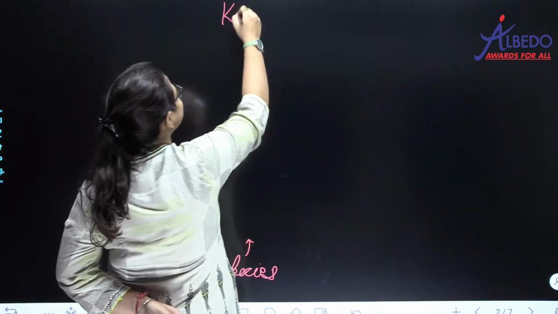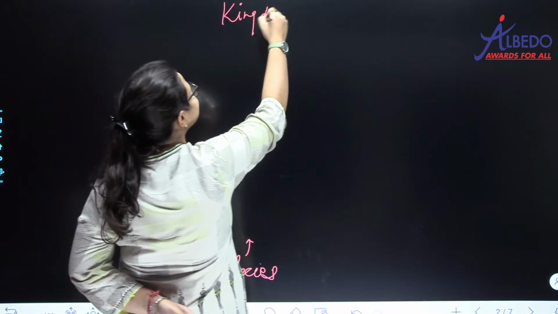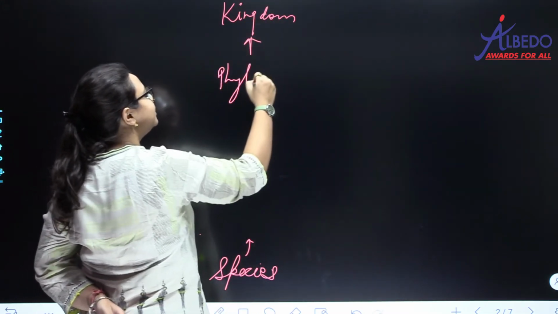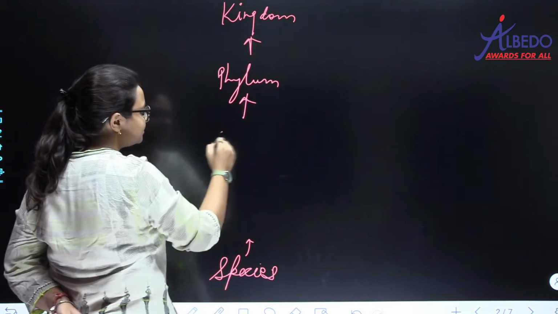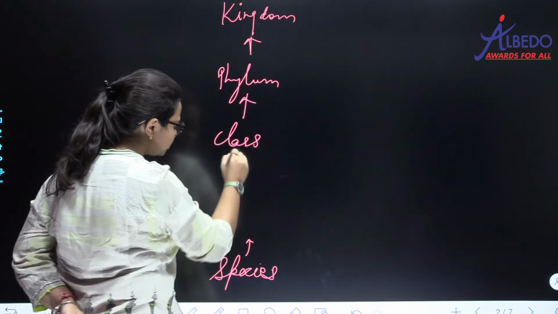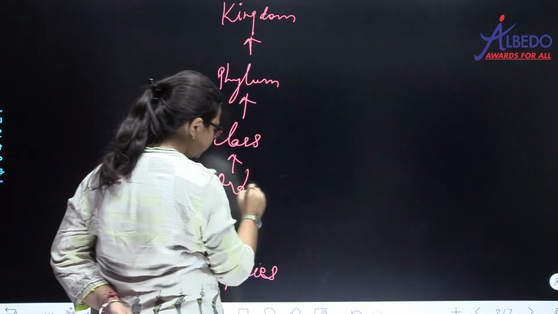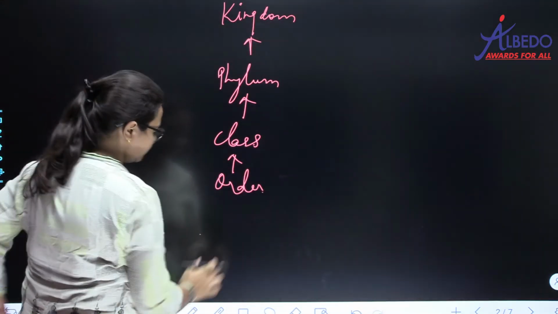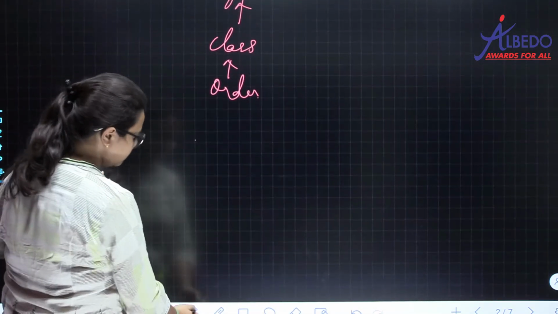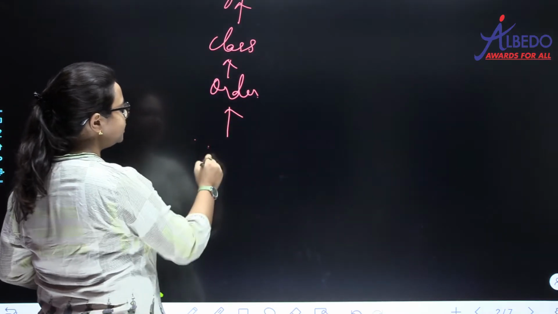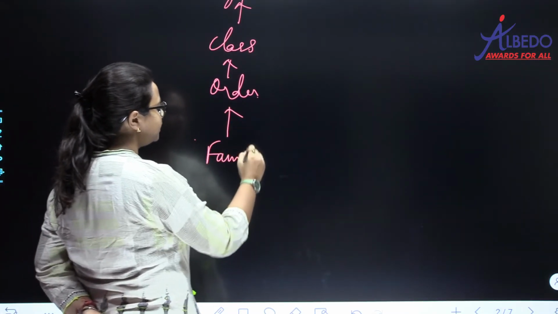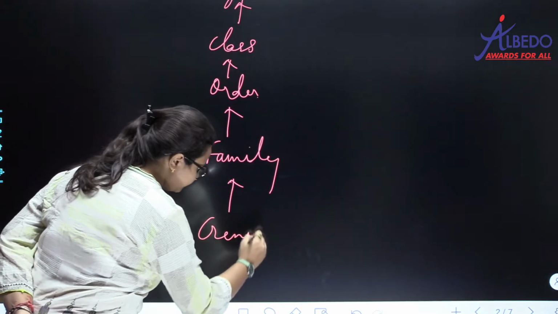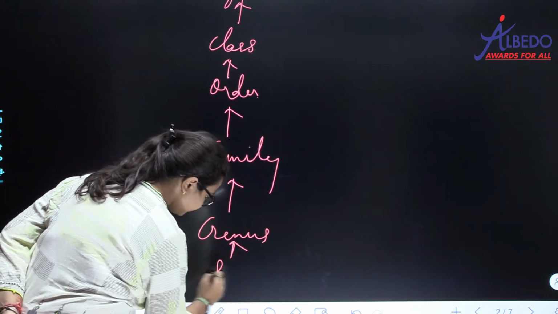So first one, the topmost, is kingdom, then it is phylum, then it is class, then it's order, then it's family, then it's genus, and finally it's species.